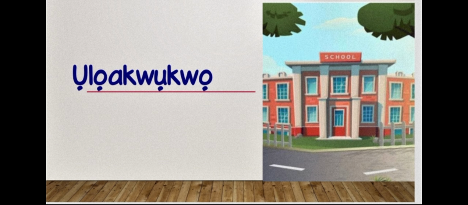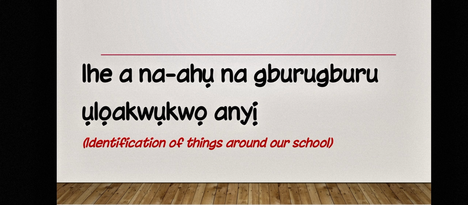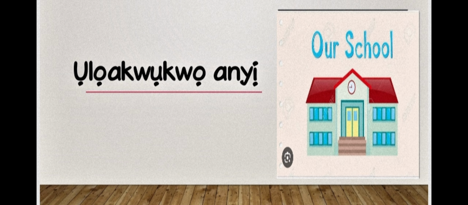The word ụlọ akwụkwọ means school. So when we say ụlọ akwụkwọ anyị, we are saying our school. So buruburu ụlọ akwụkwọ anyị, our school environment. Kedu ihe ndị ahụ a na-ahụ na buruburu ụlọ akwụkwọ anyị? What are those things we see around our school?